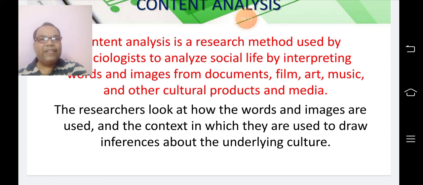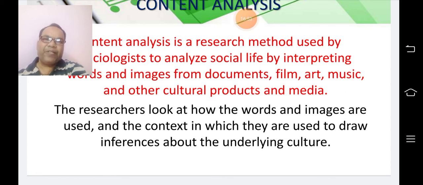So, in this lecture, I have tried to discuss some of the techniques of data collection that are adopted in qualitative research. Let us summarize that there are particularly two types of research methods: qualitative research, which aims at gathering qualitative data, and quantitative research, which aims at gathering quantitative data.